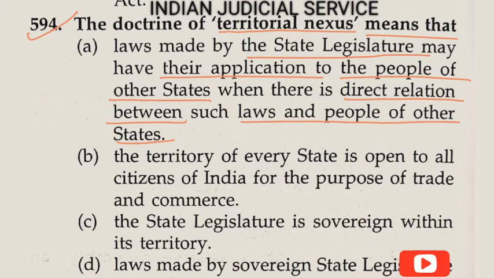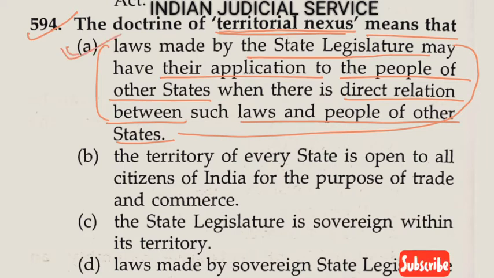So this statement is clearly directed towards the doctrine of territorial nexus. So the answer to this question is option A, and this question is especially related to Article 245, and clause 2 deals with the doctrine of territorial nexus.